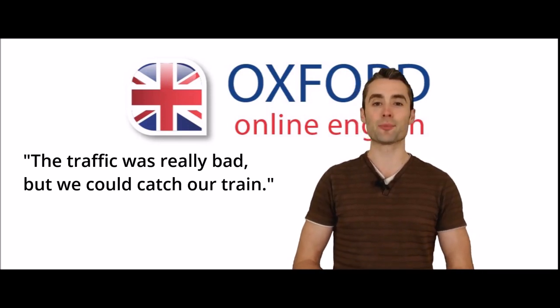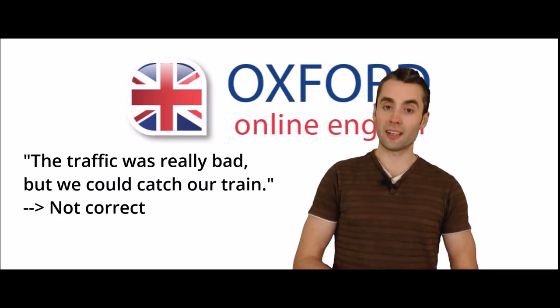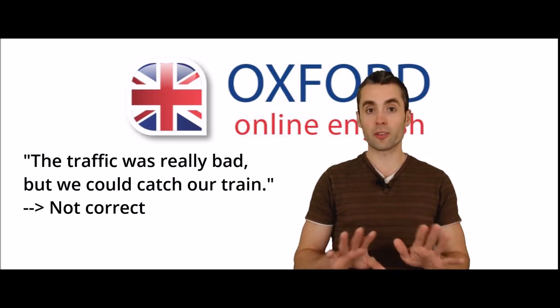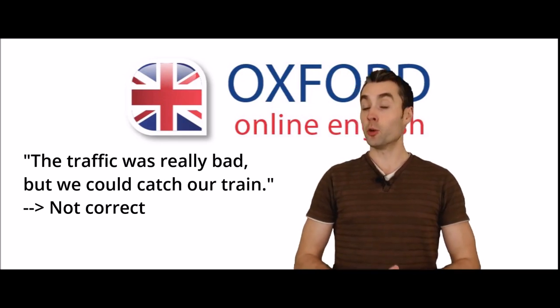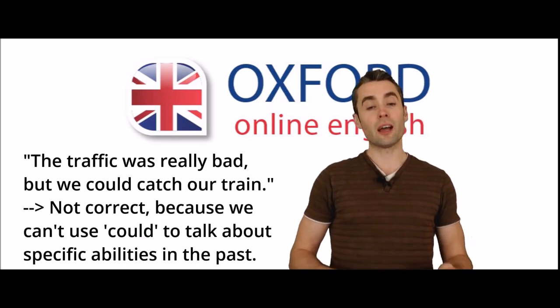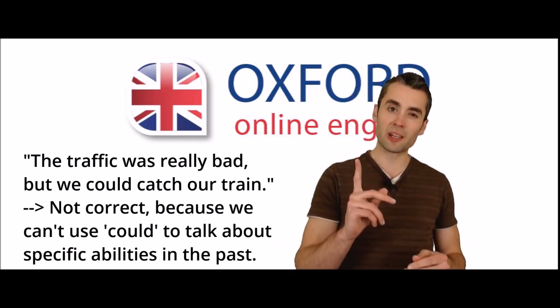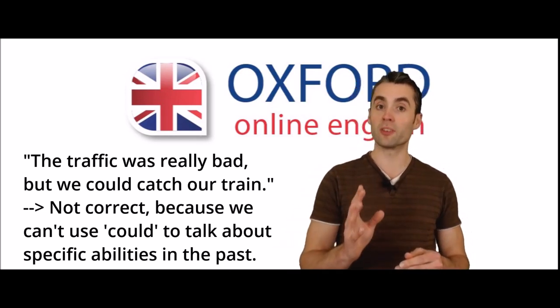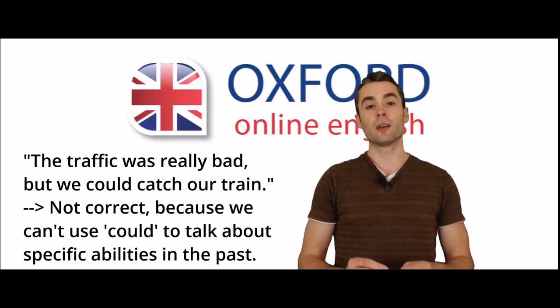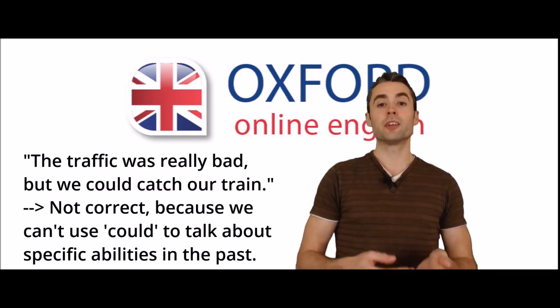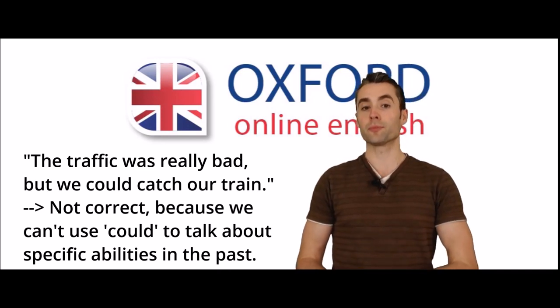What do you think? If you said it sounds wrong, you're actually correct. This sentence is not right, it's not possible. Do you know why? The answer is, this sentence is talking about a specific ability at a specific moment in the past. In this case, you can't use could. You need to use a different verb.